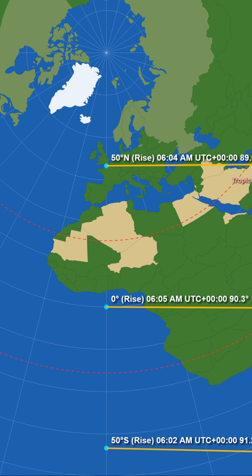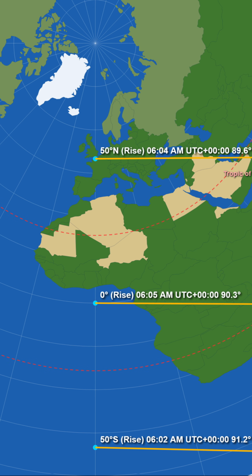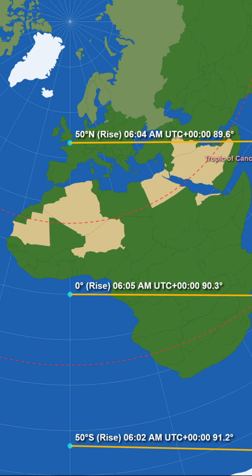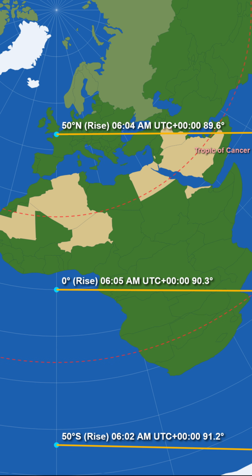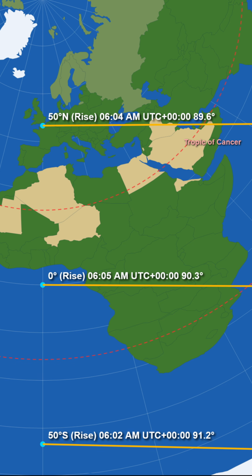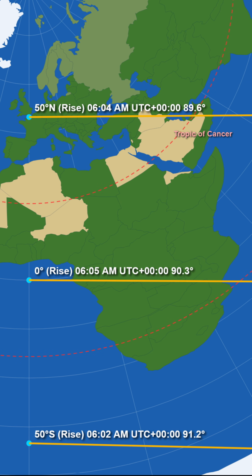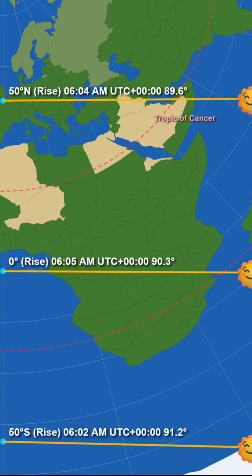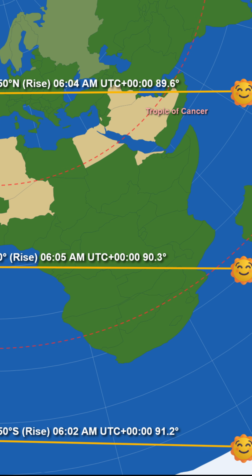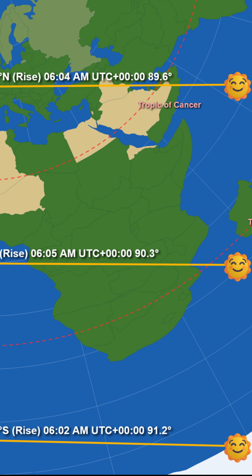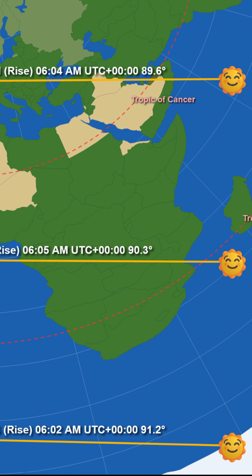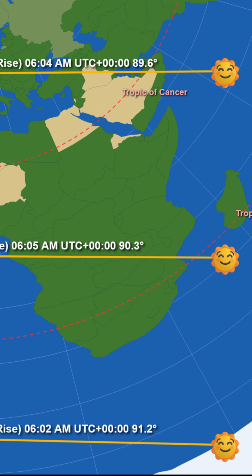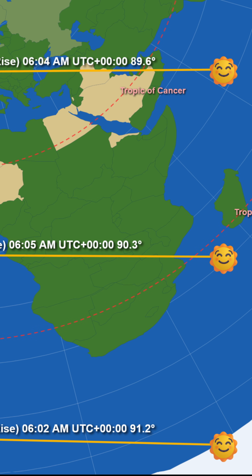For simplicity and clarity, I used 0° longitude and placed observers at the equator and 50° north and south latitudes. At sunrise on the spring equinox, observers at each latitude observe the sun rising directly east at the same time. According to the flat Earth circling sun model, the sun is circling around the Tropic of Cancer during this time of the year. If this were true, then the observers on the equator and 50° south latitude should see the sun rise to the north rather than directly east as the data shows. This disproves the theory pushed by shills and misled flat earthers that the sun circles the tropics.